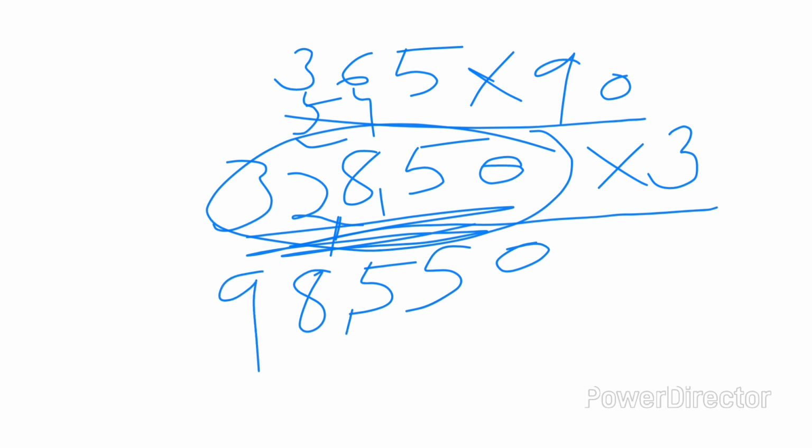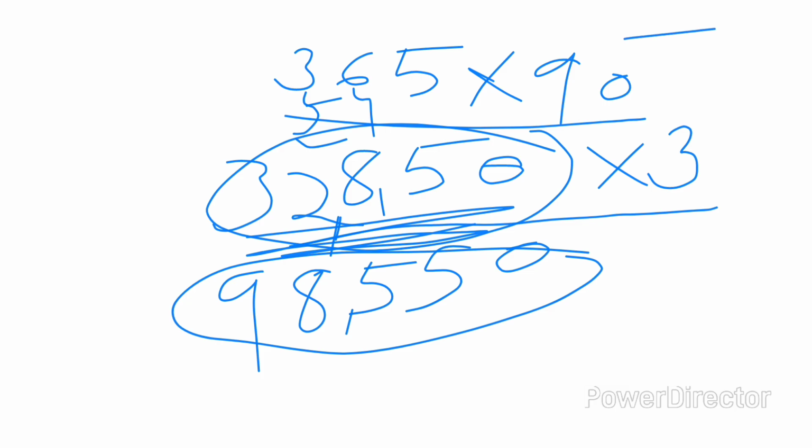Yes. Then if a person lived for 90 years and ate three varieties per day, he has the capacity to complete 98,550 varieties of rice. It is nearest to 1 lakh.